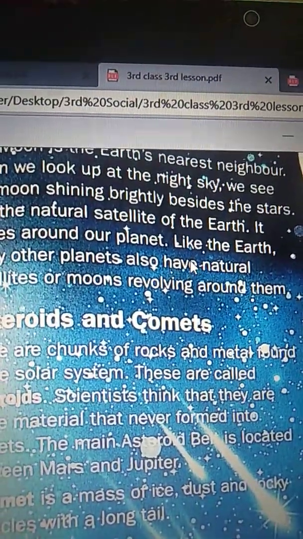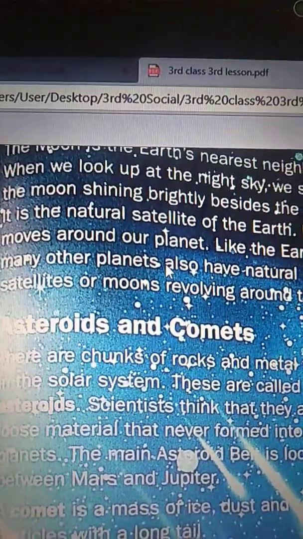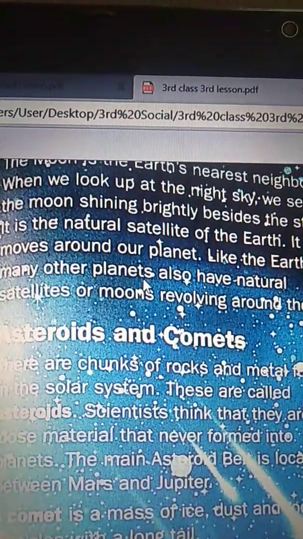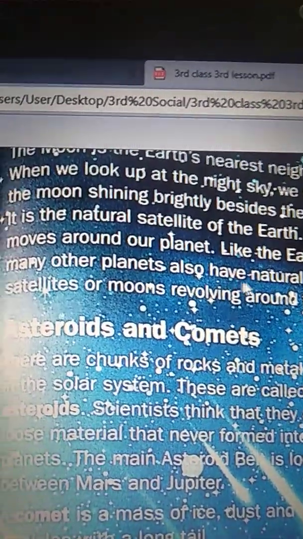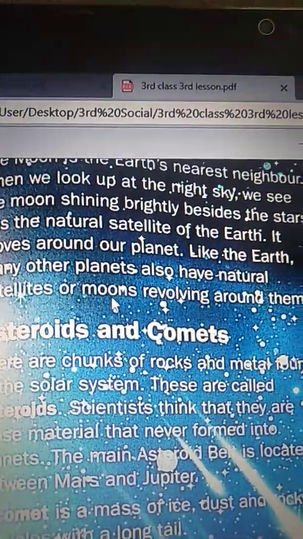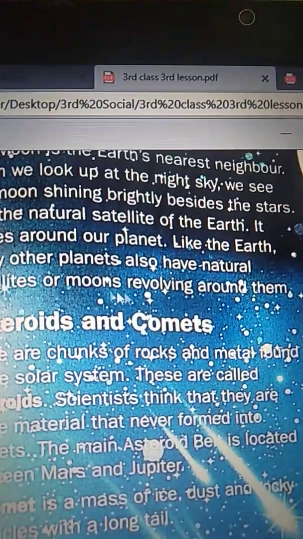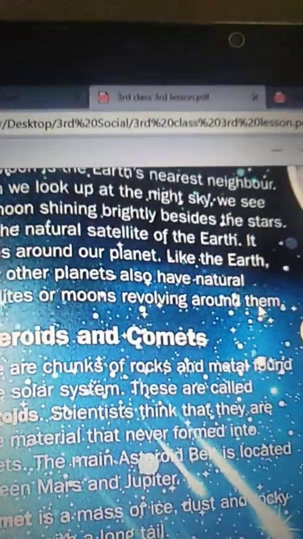The other 7 planets also have natural satellites or moons, and those moons revolve around those planets.